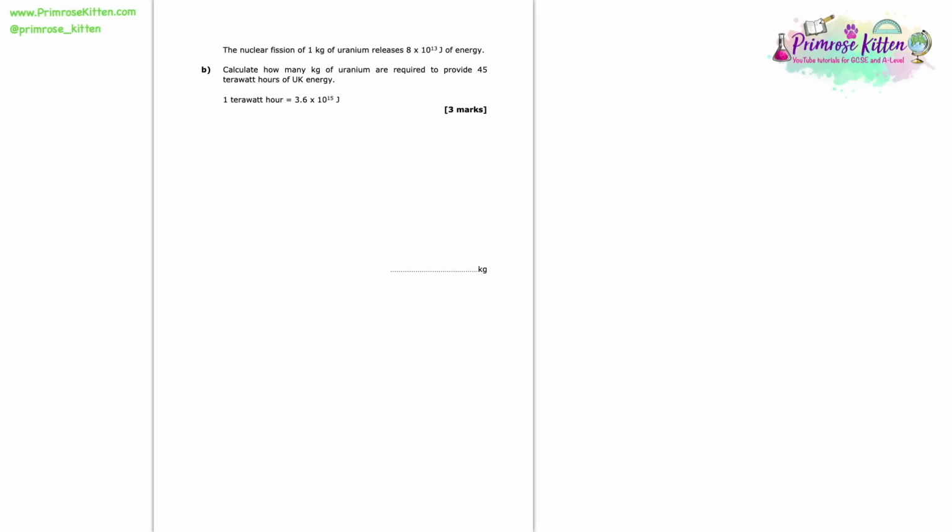The nuclear fission of 1 kilogram of uranium releases 8 times 10 to the 13 joules of energy. Here we're asked to calculate how many kilograms of uranium are required to provide 45 terawatt-hours of UK energy. And we're told that 1 terawatt-hour is equivalent to 3.6 times 10 to the 15 joules. So the first thing that I would do here is I would work out how many joules of energy is 45 terawatt-hours.